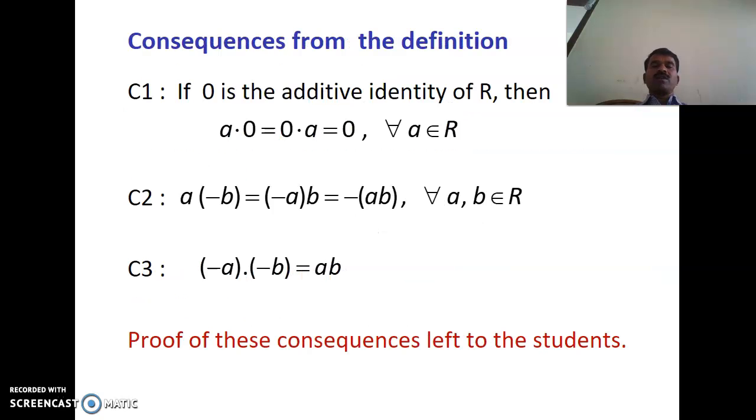So consequences of this definition. So we have 3 consequences. One is if 0 is the additive identity of R, then A dot 0 equal to 0 dot A equal to 0 for all A belonging to R. Another consequence is A(-B) equal to (-A)B equal to -(AB) for all A comma B belonging to R. And the last consequence is (-A)(-B) equal to AB. So we shall see the proof of these consequences in the study material of this course.